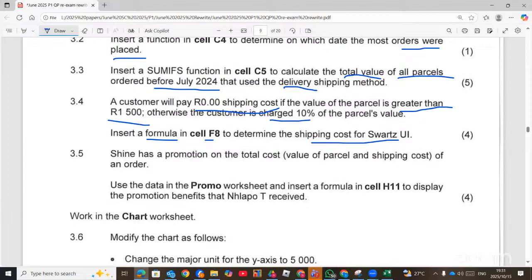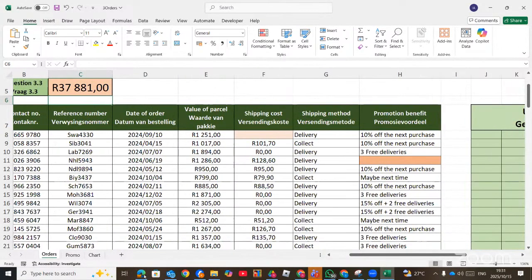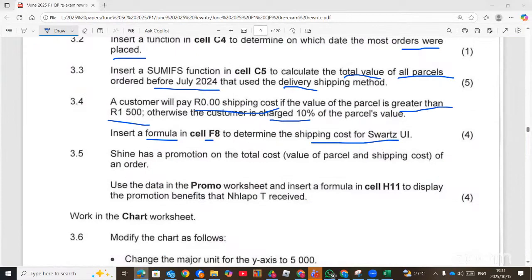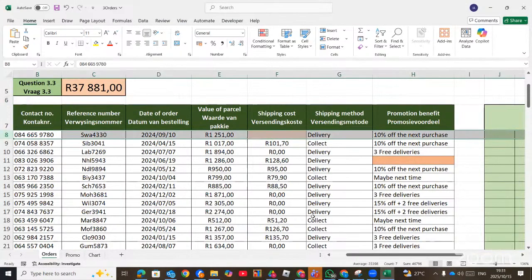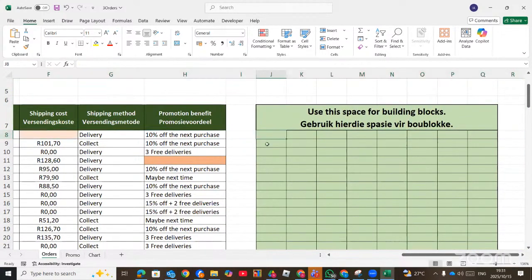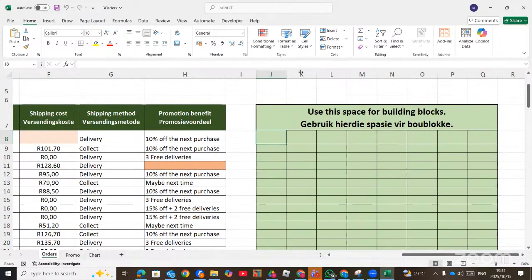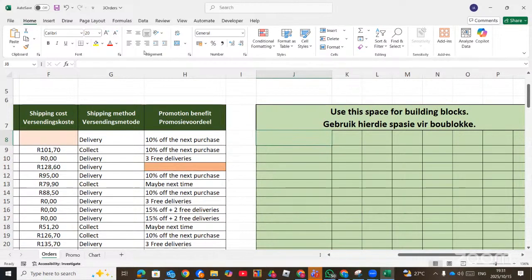So here I'm going to use a building block to solve them step by step. Now let's check where the question is supposed to be: F8. So here is F8, meaning on your building block, it should be on row 8. If you go and use it in another place, you'll be penalized. So please take note of that. I've always been stressing this one. Do not make such mistakes and get penalized with 1 mark, 2 marks.